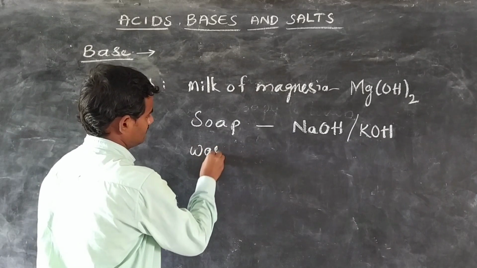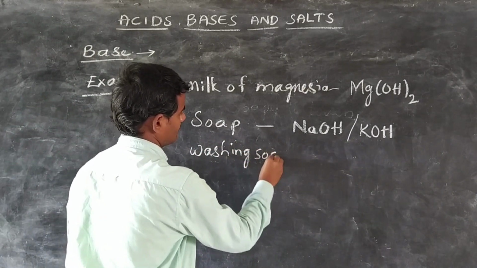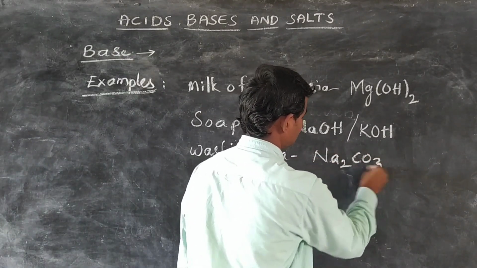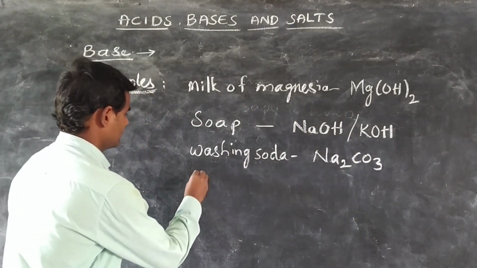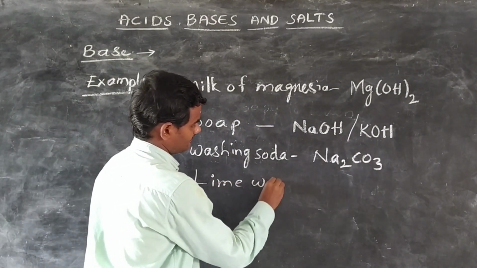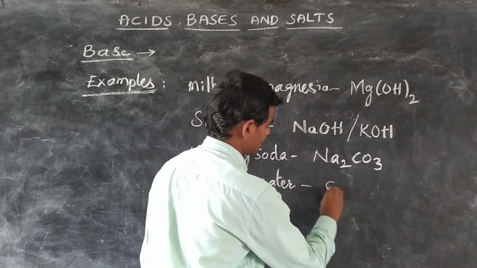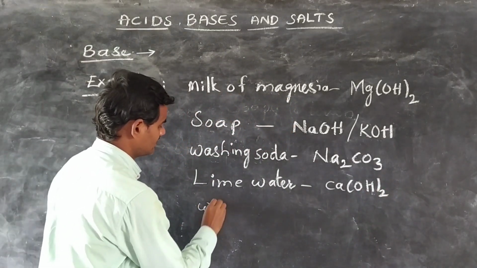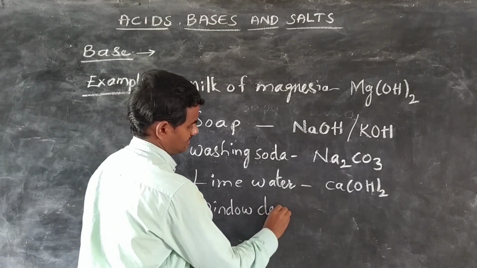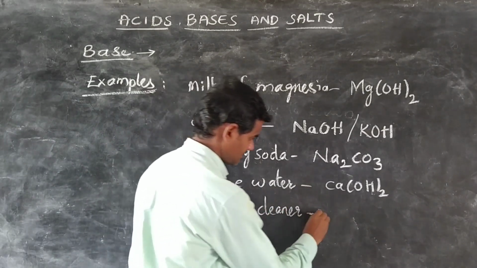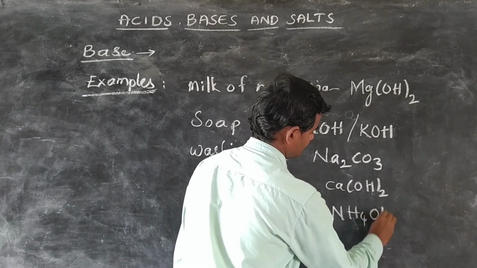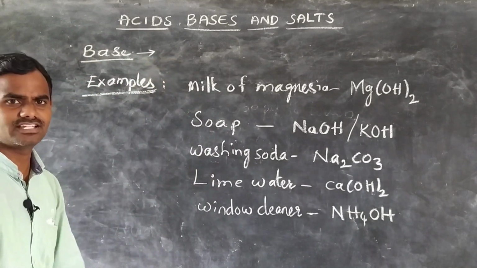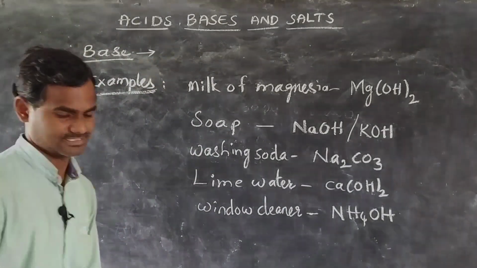And washing soda is sodium carbonate. Next, lime water is calcium hydroxide, Ca(OH)2. And window cleaner also contains a base, which is ammonium hydroxide. So these are some examples of bases which we use in our daily life. So this is about bases.